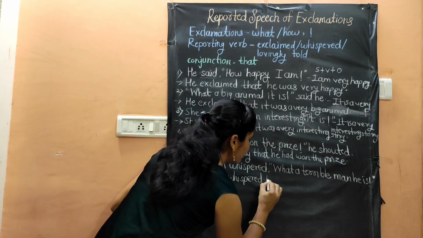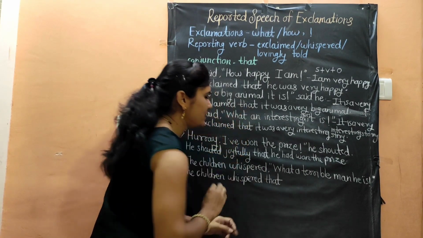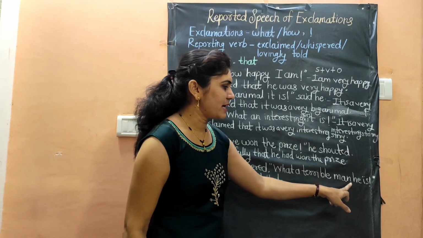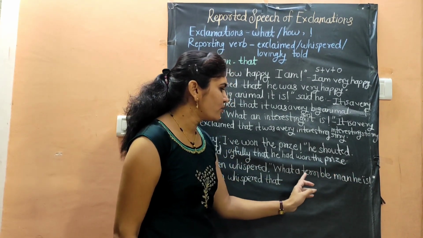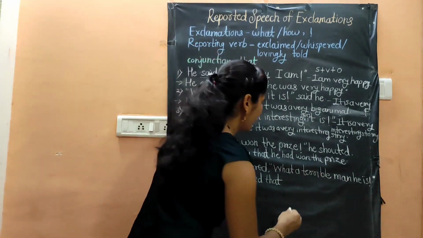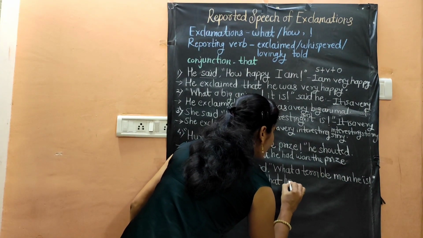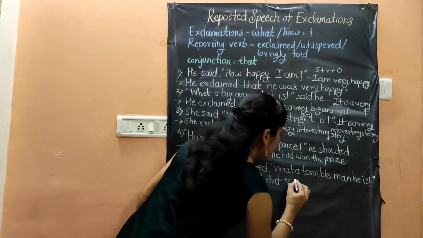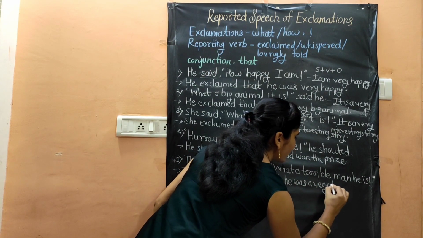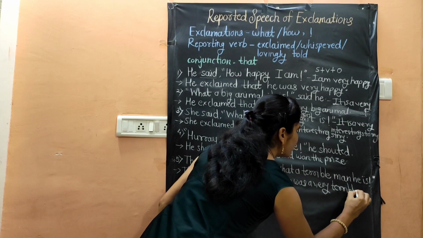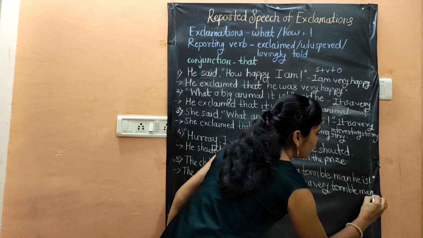The conjunction which we have to use, that what a terrible man he is. What will be the assertive of this sentence? He is a very terrible man. So we will write it into past tense. He was a very terrible man, full stop.